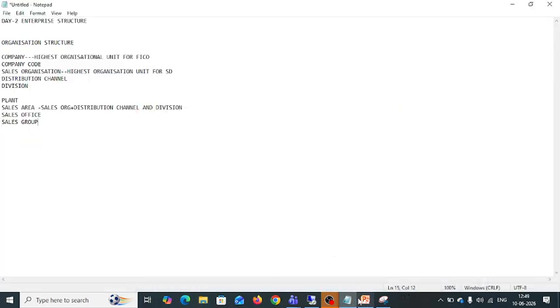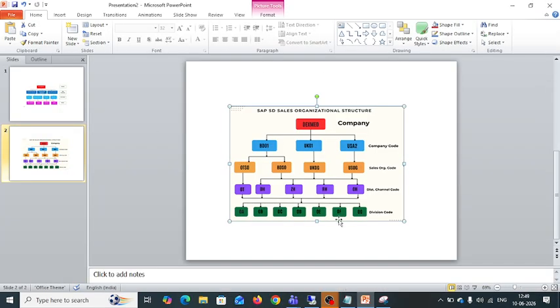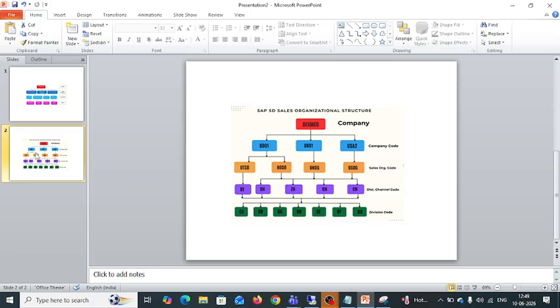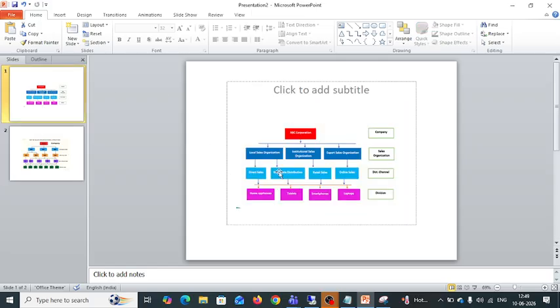This is a short way of looking at the organization structure. Here, if you see, there is an organization, ABC Corporation. This is a company. For this company, they have a local sales organization, an individual sales organization, and for export purposes the company prefers one more sales organization.